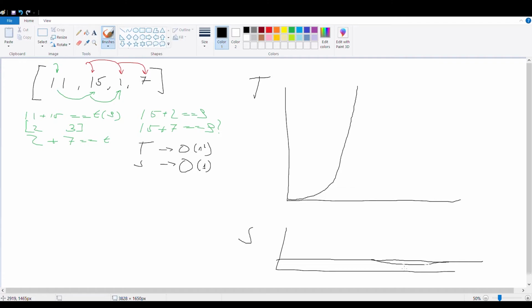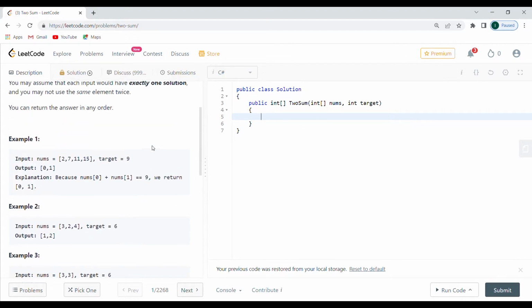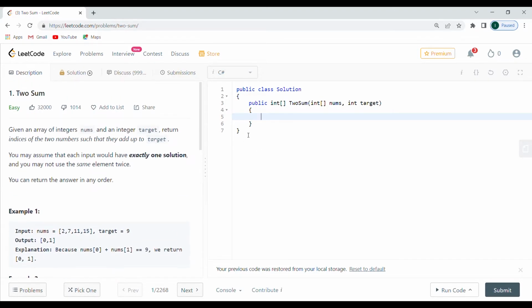All right, so that's the solution. One thing that you can actually do better is to put a hash table, but we're not going to be talking about the optimization just now. Let's try to code this up and see what we're going to do. Back to the LeetCode. All right, so we are in LeetCode now, and I don't have Paint by my side, but I kind of remember what I want to do.